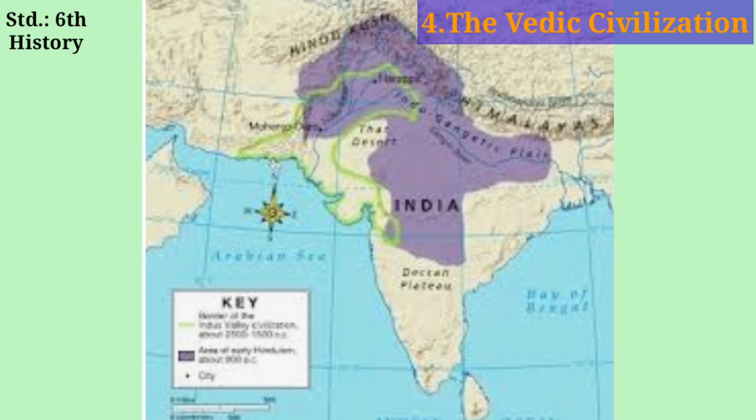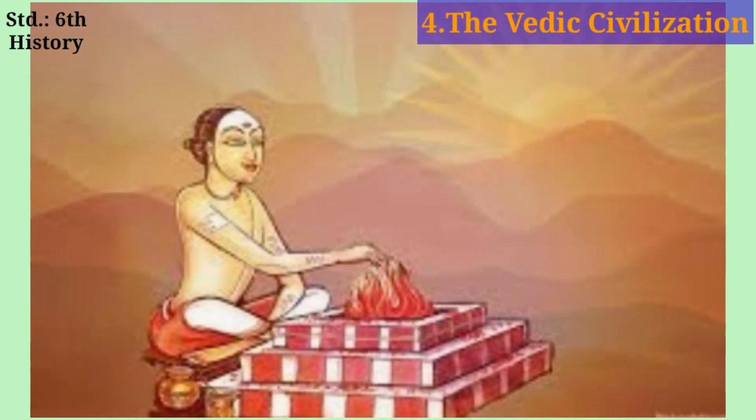Okay students, now see, the Vedas are liturgical texts which formed the basis of the influential Brahmanical ideology.